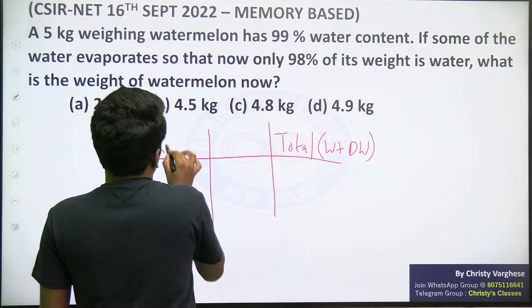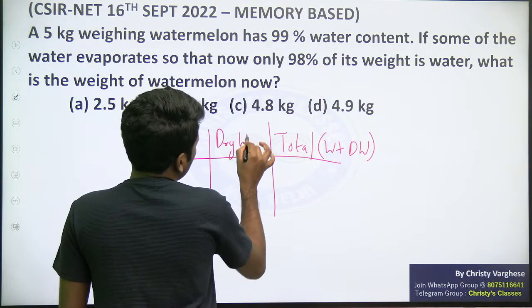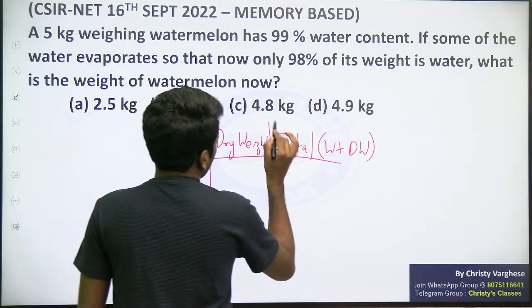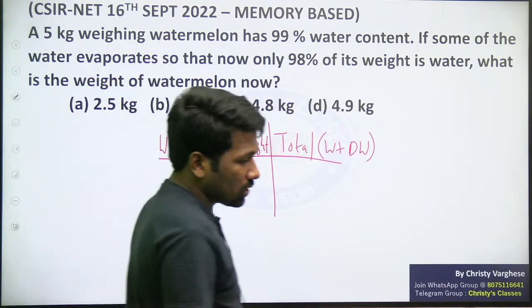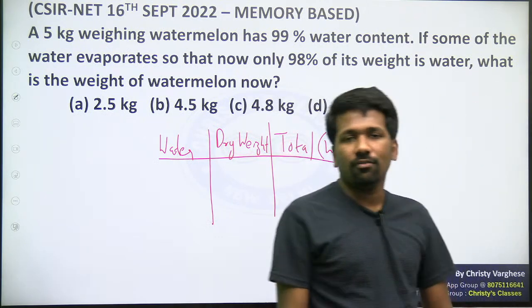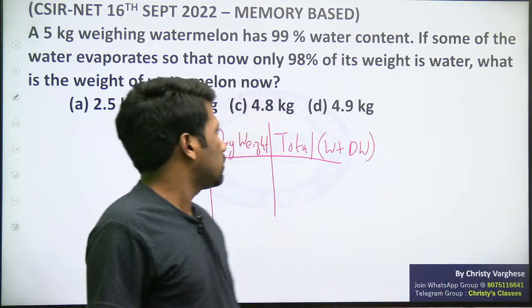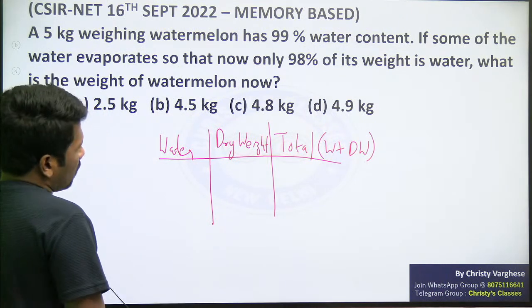So इसमें water कितना है, dry weight कितना है. Dry weight means the solid matter in the cucumber. As you know, watermelon. Cucumber is a fruit that have maximum water in it. So that other than water, what is remaining, that is called dry weight.